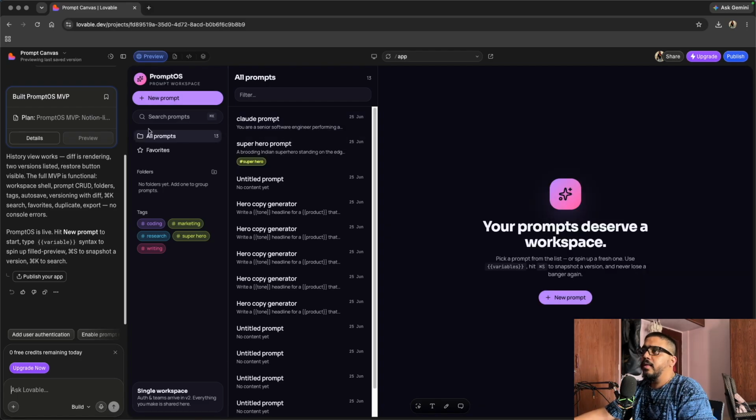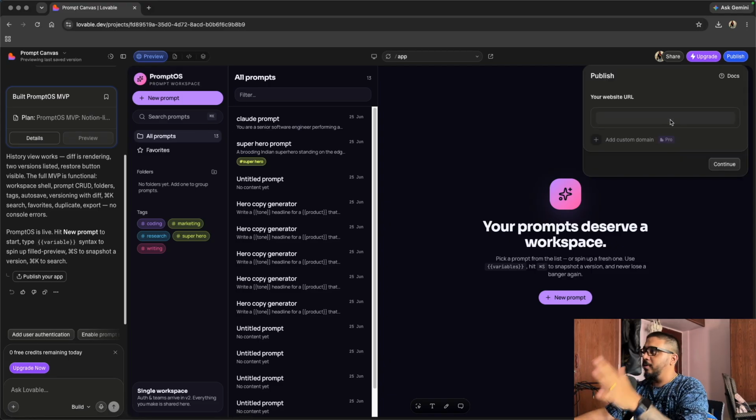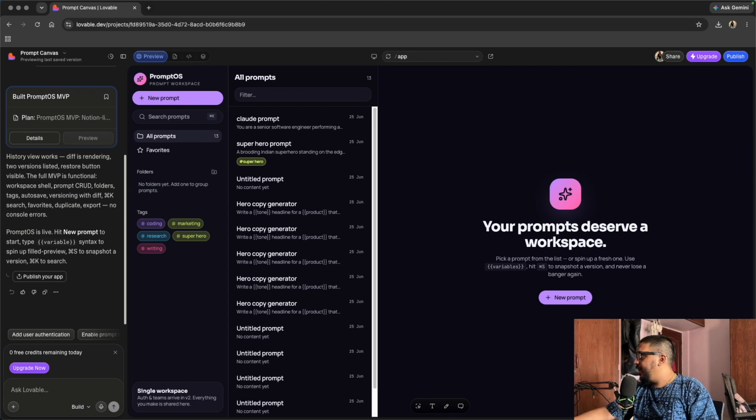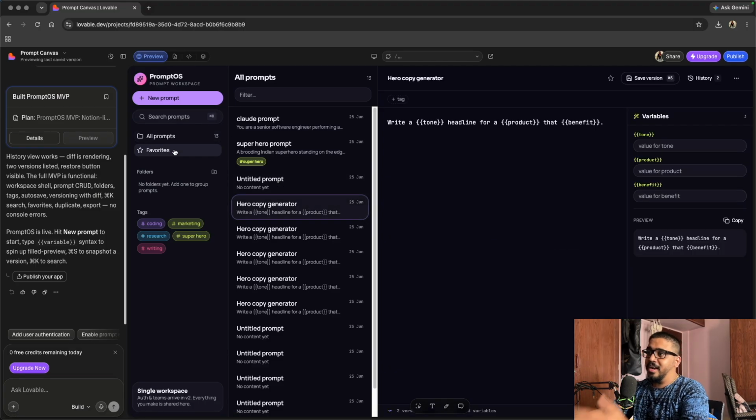So we have the working product right here in front of us. From a prompt to a working model, we can even publish this. We can give a publish. You can just use notion.ai.lovable.app. I can click continue and it will go public. And this is how easy it is to build an application in 2026. That is it. We built an entire app, not a random app, from an idea to an app.